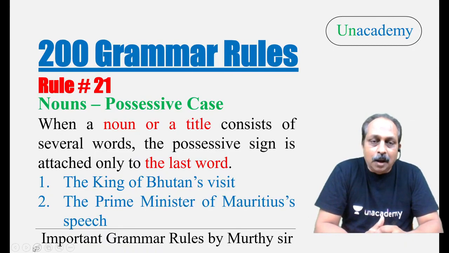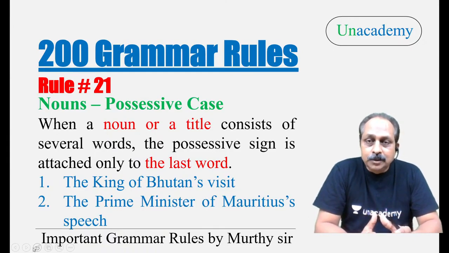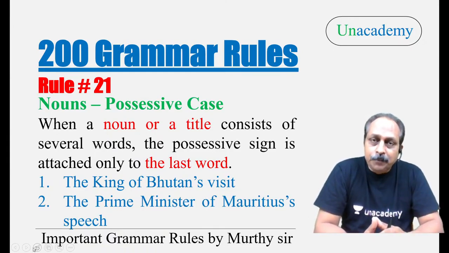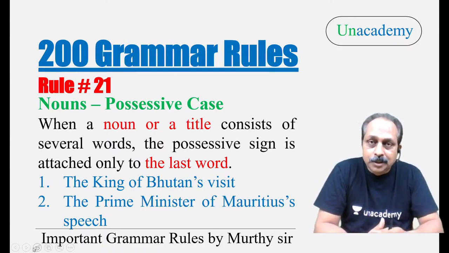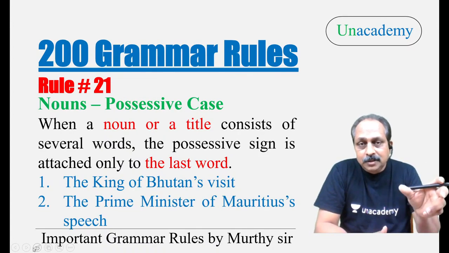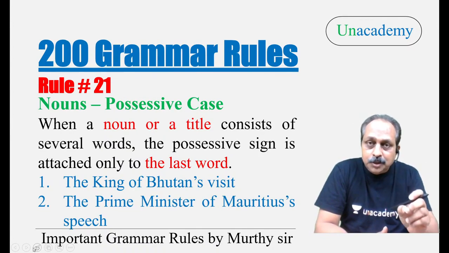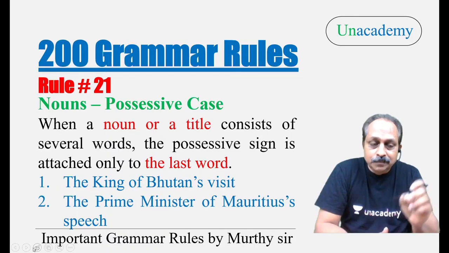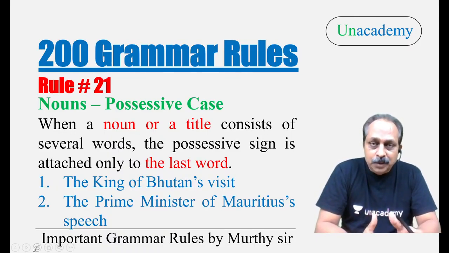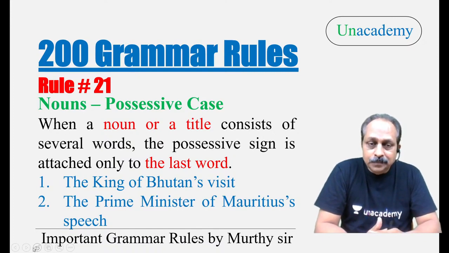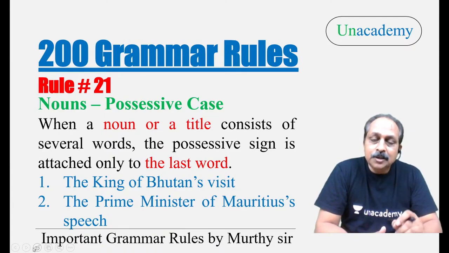Now have a look at the examples. The king of Bhutan's visit. It's a noun phrase. The king of Bhutan. How many words are there? Four words. Because it has so many words, to the last word we should use the possessive case, apostrophe and the letter S. Based on that, the king of Bhutan's visit. The second example, the Prime Minister of Mauritius, again a lengthy expression, a noun phrase. The Prime Minister of Mauritius's speech.